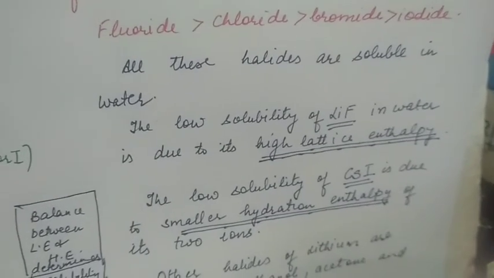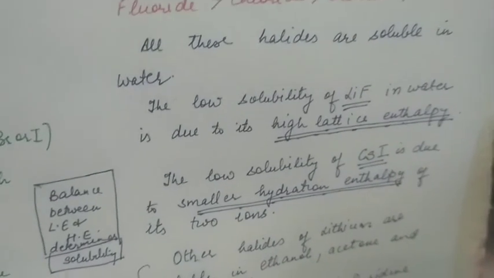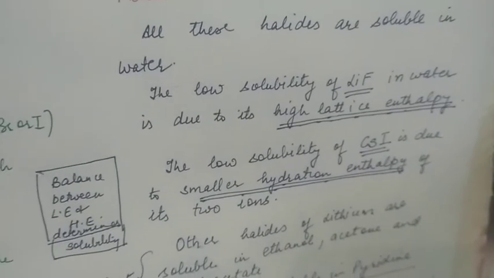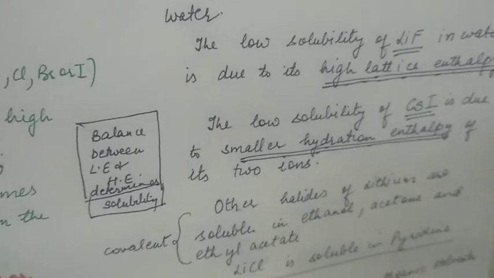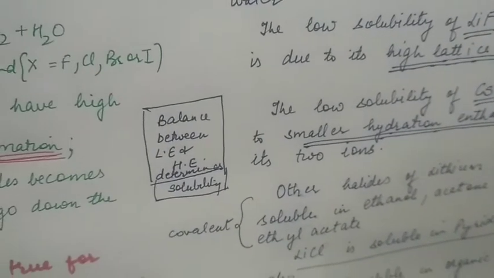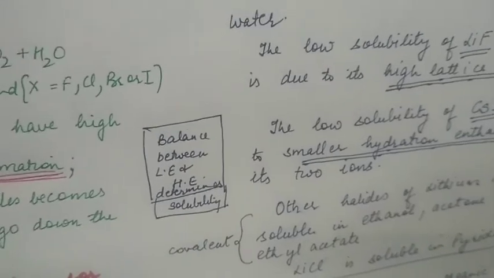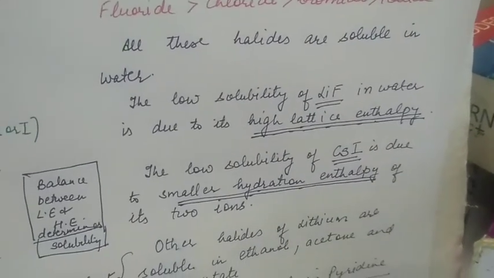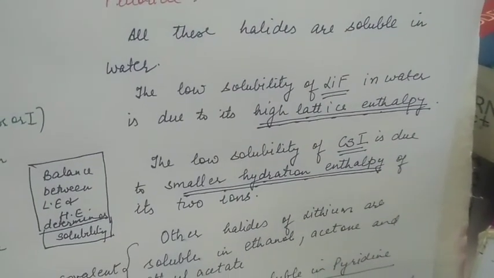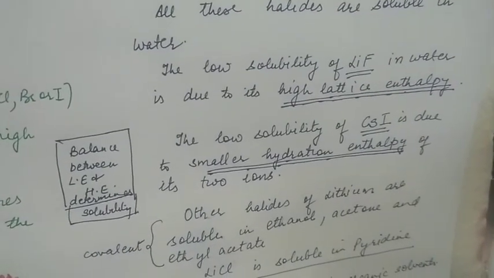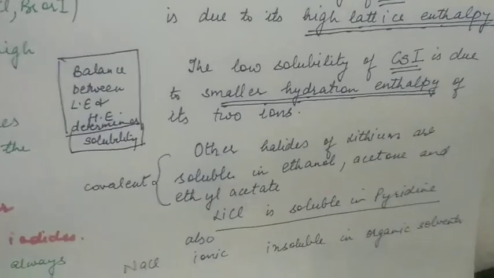All these halides are soluble in water, but lithium fluoride is less soluble due to high lattice enthalpy. The solubility depends on the balance between the lattice enthalpy and hydration enthalpy, and in case of lithium fluoride, lattice enthalpy is high, whereas in case of cesium iodide, which is also less soluble, hydration enthalpy is less. So in these two cases the solubility is less, otherwise they are soluble.